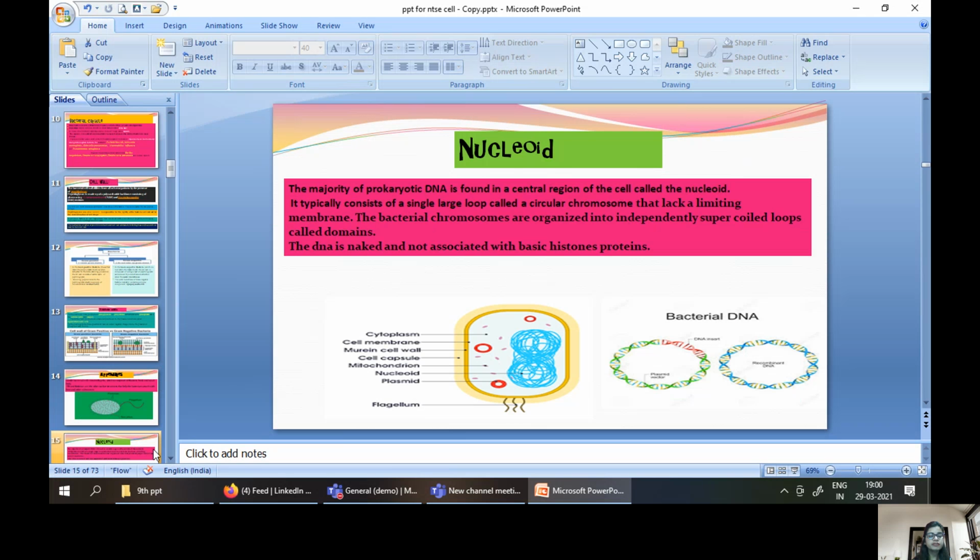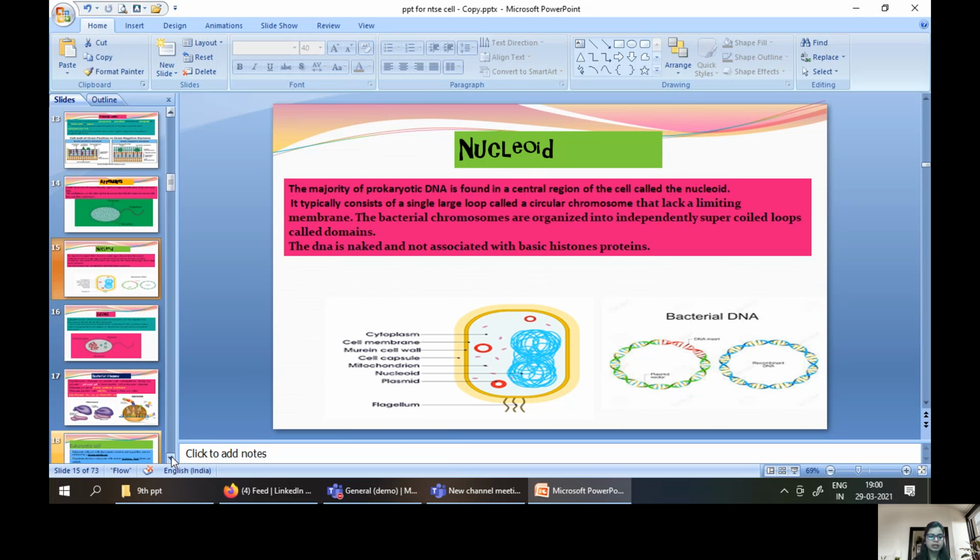And now we move to the nucleoid portion. The bacterial cell contains a chromosome in the central position that is called the nucleoid region. Apart from the nucleoid region, there is the plasmid. The plasmid is extra-chromosomal DNA in the prokaryotic cell, or you can say the bacterial cell. Generally, when we talk about the bacterial cell, we are talking about the prokaryotic cell.